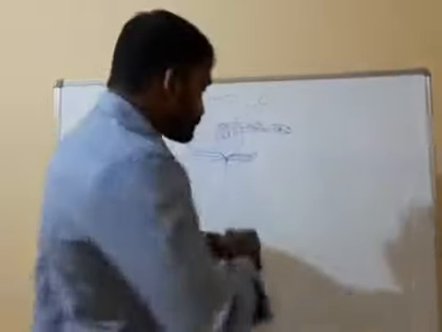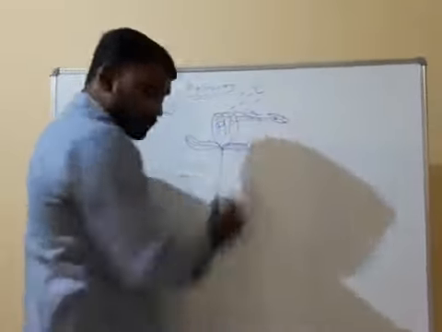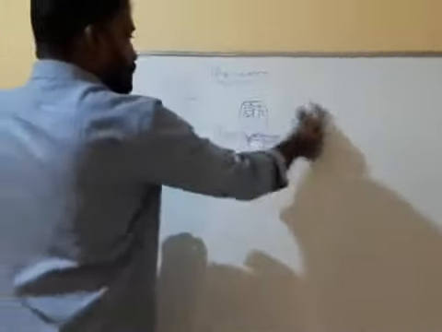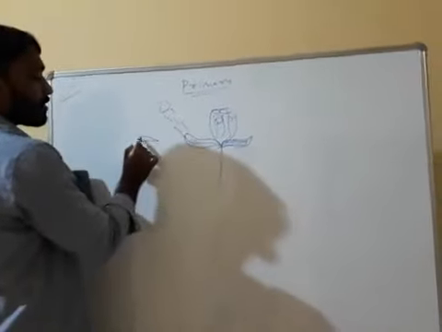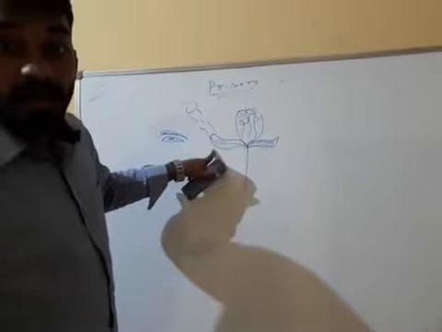Now leaves. Sunlight is also falling on leaves, you know that. And you are looking from here. This also appears green. Why?